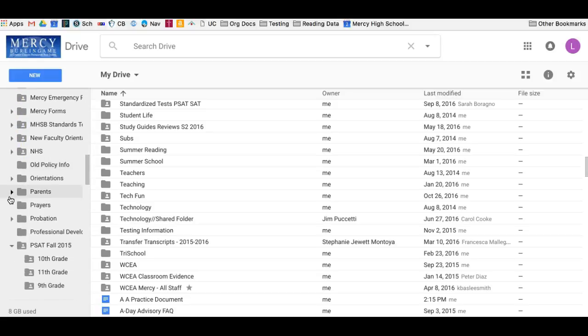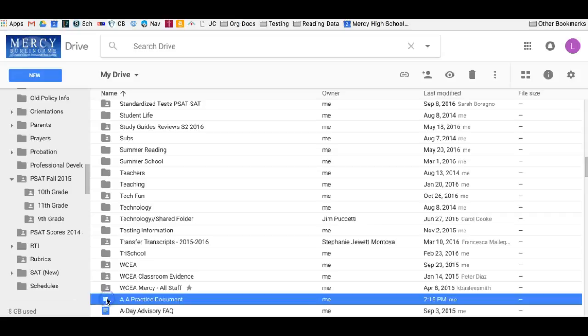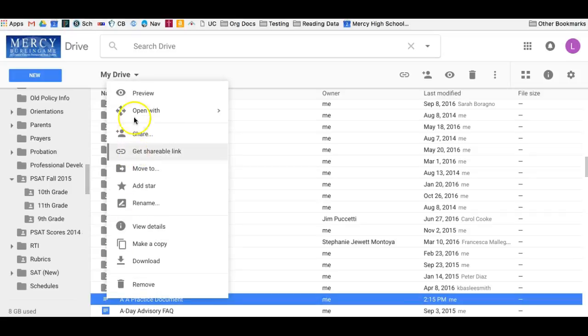So I'm just going to show you how we can organize things. For instance, I have a folder called PSAT Fall 2015. I'm going to need to rename that at some point because I'll need to do the 2016 ones as well. But let's say I just wanted to add this practice document in there. I have a few things I can do with that. I can just take that and grab it and drag it. I can take it and right click, which on your Mac would be the control button and clicking on your mouse, and it gives you a ton of options.